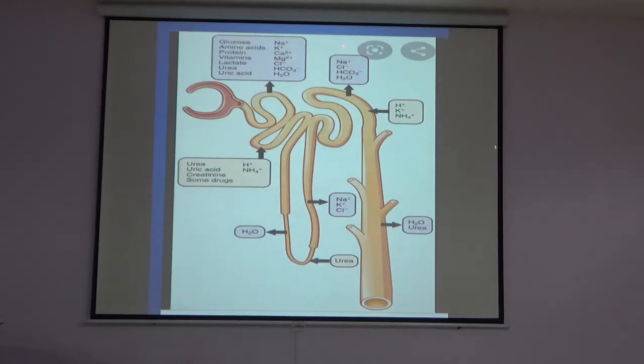So this picture shows all the things: reabsorption, secretion. This is reabsorption, this is reabsorption, this is secretion, this is secretion. This picture is very important for examination purposes and for understanding.